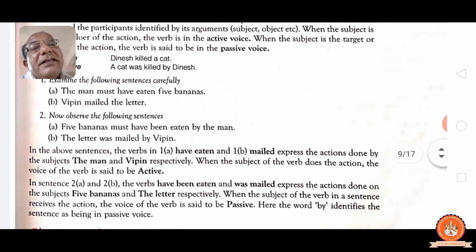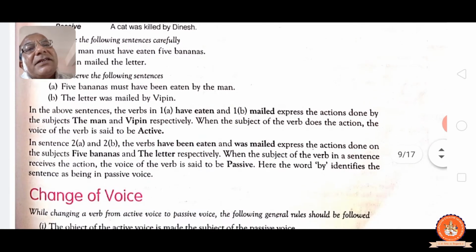In the above sentences, the verbs in the first, have eaten and mailed, express the action done by the subject, the man and Vipin respectively. See, first we see in this sentence the man, and second Vipin is coming, both did the action, so they are in active. When the subject of the verb does the action, the voice of the verb is said to be active, the person who does the action work.